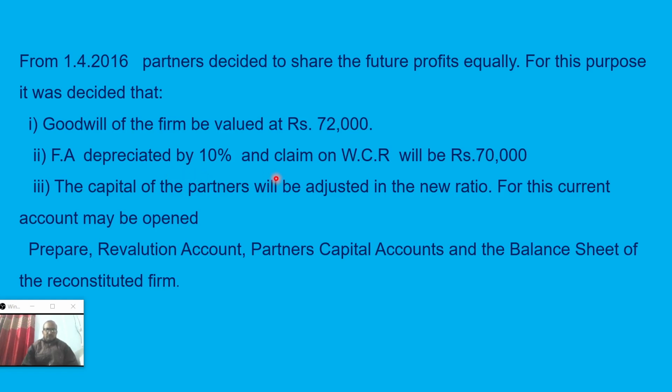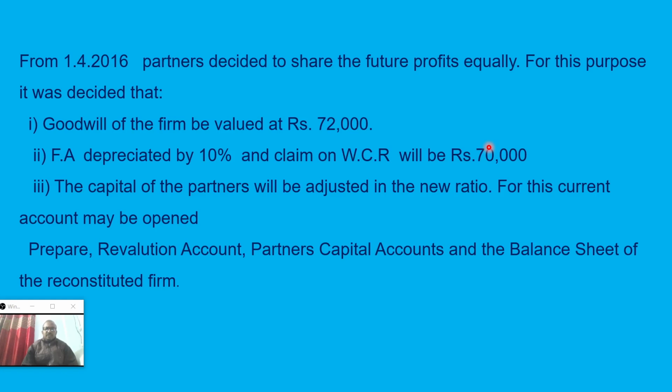Now one more item, that is the worker claim. It will be 70,000. So workman compensation reserve we have to maintain for 70,000, though in the old balance sheet the fund is 50,000. So 20,000 increases. When workman compensation claim increases, it will come on the revaluation account.